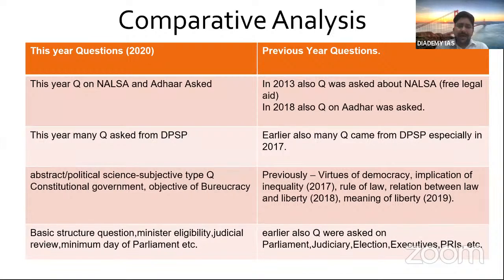That same question was asked, the Buddha question. If any one of you has seen, the options were also the same and the question was also the same. It happened in 2015, but generally we can have a clue from the previous year paper. So these 2 questions were there.